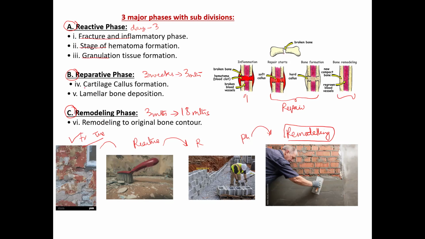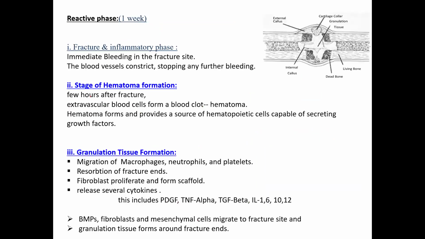One is cartilaginous bone formation or cartilaginous callus, followed by lamellar bone deposition. This cartilaginous callus is invaded by osteoblasts and finally forms the lamellar bone. Then the remodeling phase: here the original bone tries to attain its original shape by the process of remodeling. एक एक फेज को हम अलग से थोड़ा सा डिटेल में पढ़ेंगे। So in the reactive phase,